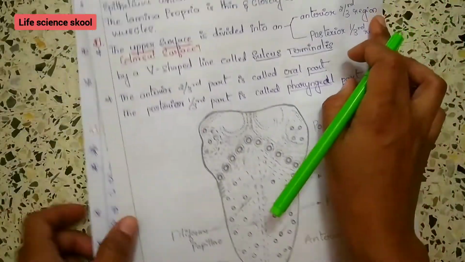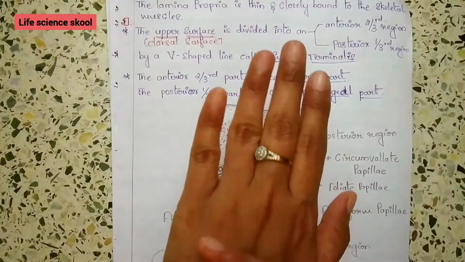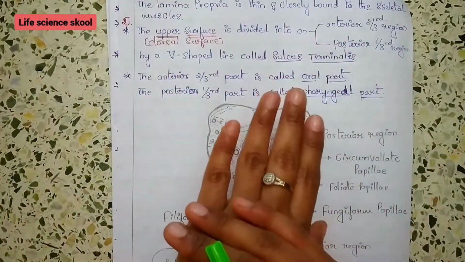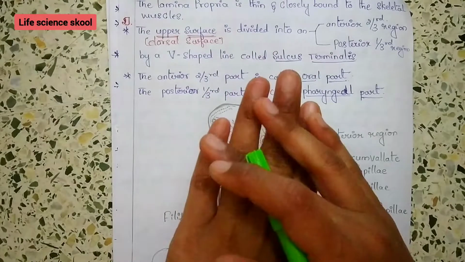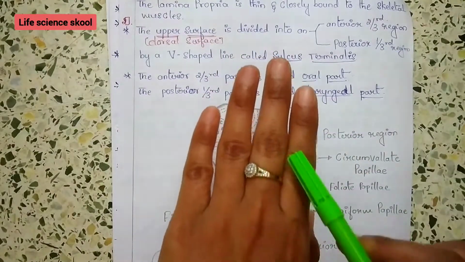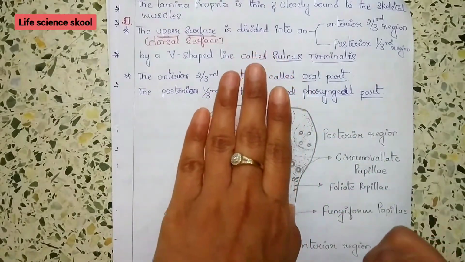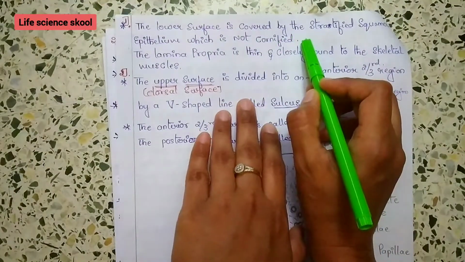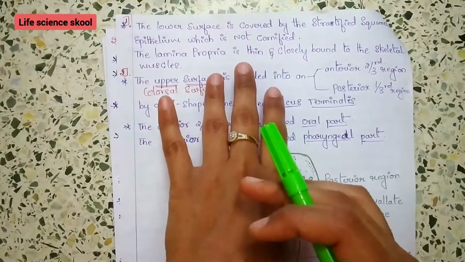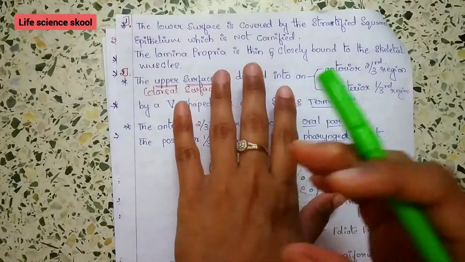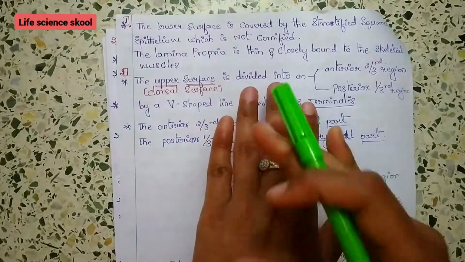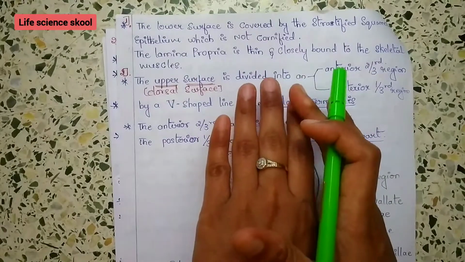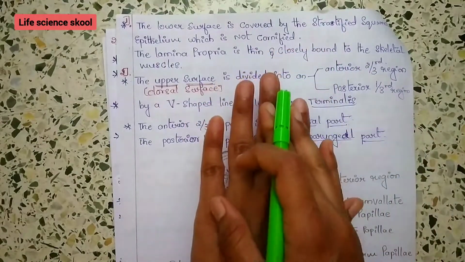Okay, now first we will discuss the lower surface; this is the upper surface and this is the lower surface. The lower surface is covered by stratified squamous epithelium, which is not cornified, meaning it is not keratinized. It has a lamina propria, which is thin and closely bound to the skeletal muscle. This is about the lower surface of the tongue.